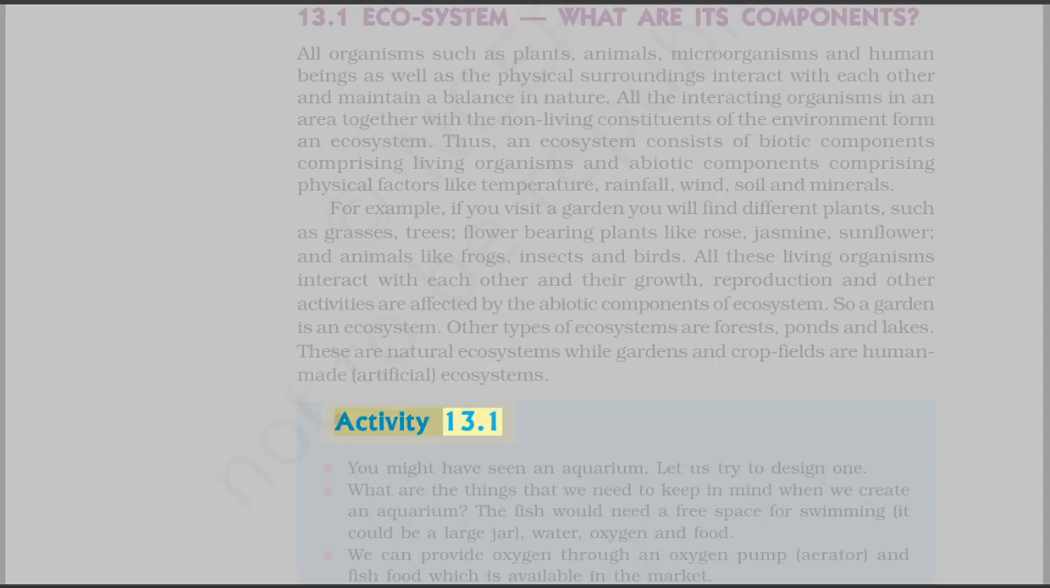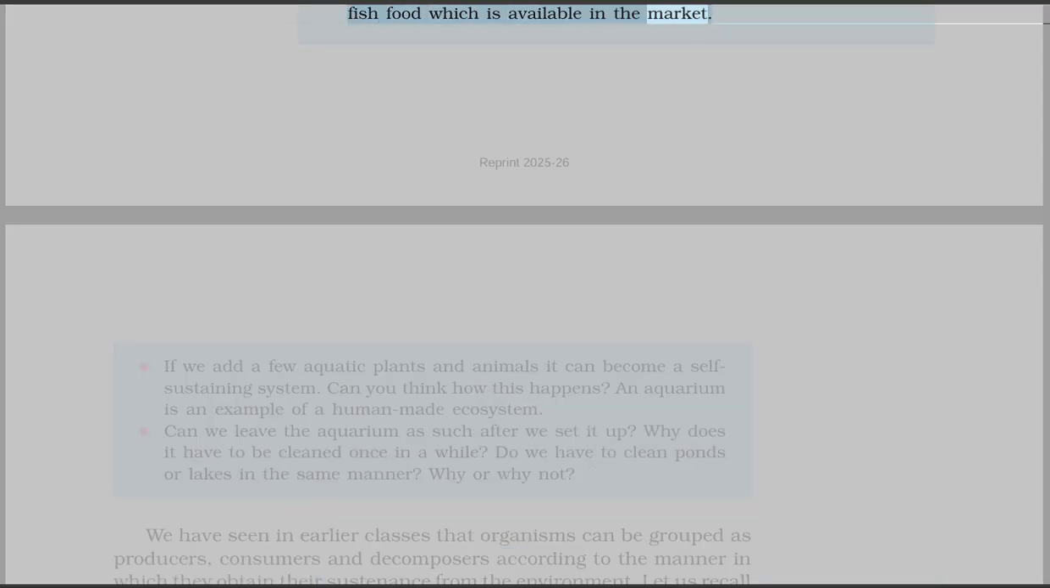Activity 13.1. You might have seen an aquarium. Let us try to design one. What are the things that we need to keep in mind when we create an aquarium? The fish would need a free space for swimming. It could be a large jar, water, oxygen, and food. We can provide oxygen through an oxygen pump, aerator, and fish food which is available in the market. If we add a few aquatic plants and animals it can become a self-sustaining system. Can you think how this happens? An aquarium is an example of a human-made ecosystem.